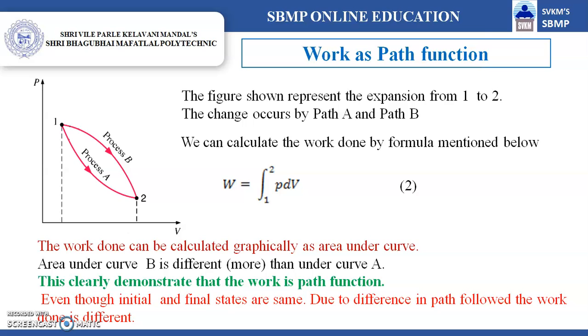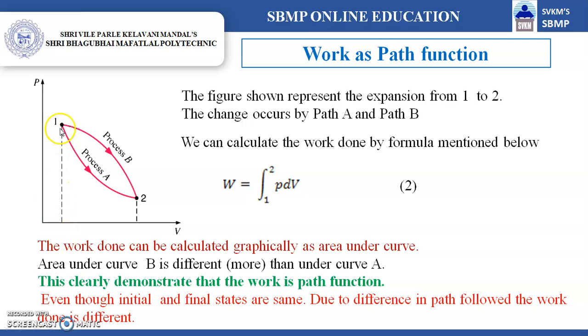We often classify the thermodynamic variables into two types of functions: state function and path function. Internal energy is a state function, enthalpy is a state function, but work and heat are examples of path functions. So let us try to understand what it means.